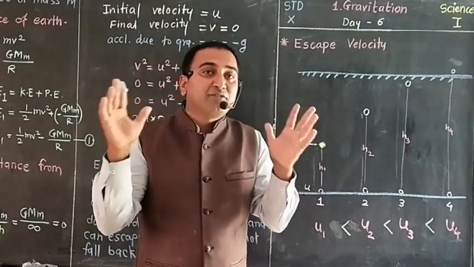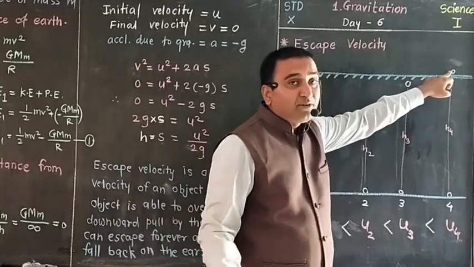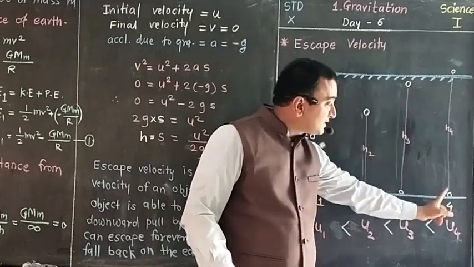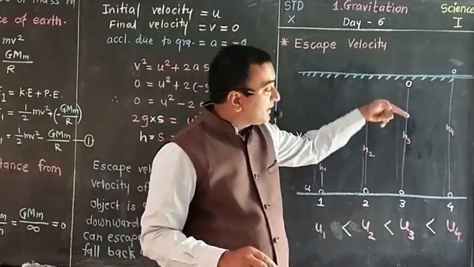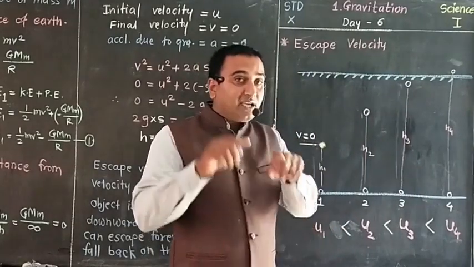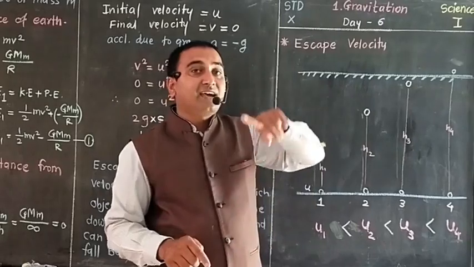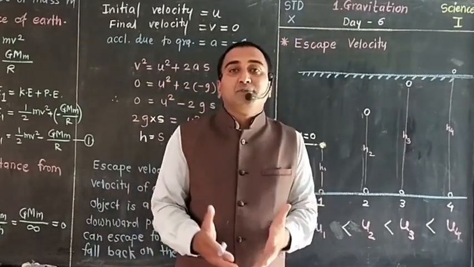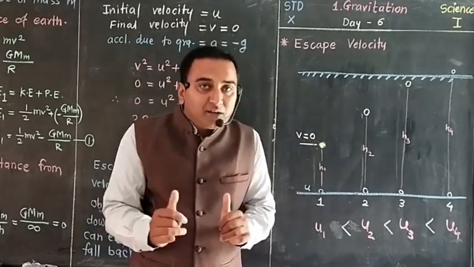It will escape forever. So the object can escape from the gravitational field with the help of this initial velocity. So escape velocity is nothing but that initial velocity, the initial velocity with which the object can travel a long distance and escape from the gravitational pull. It will escape forever. It will not fall back on the Earth.